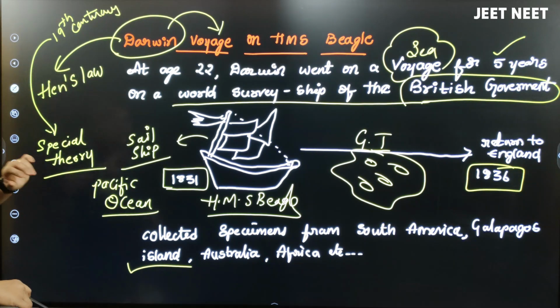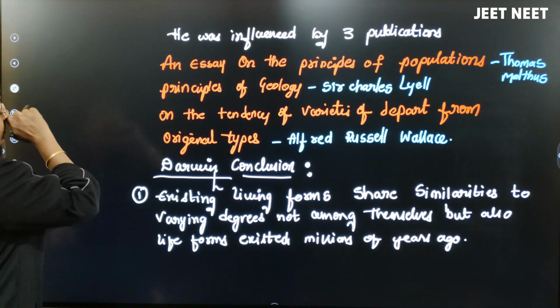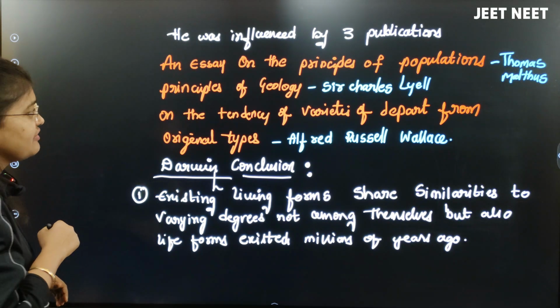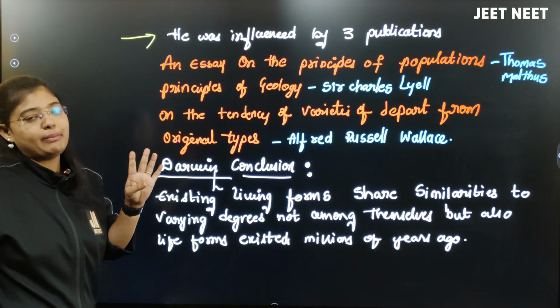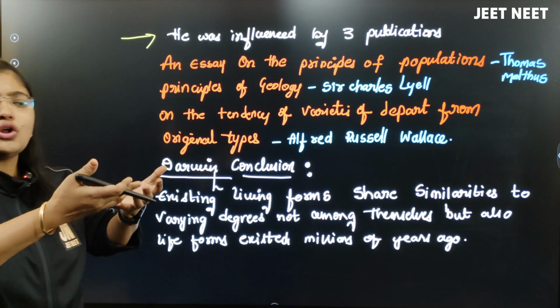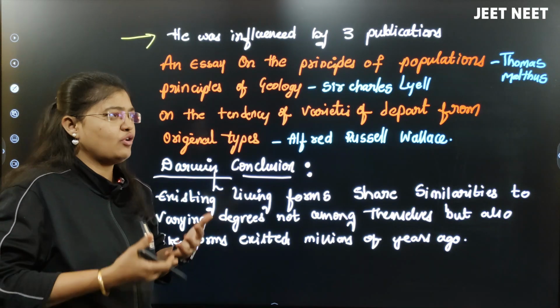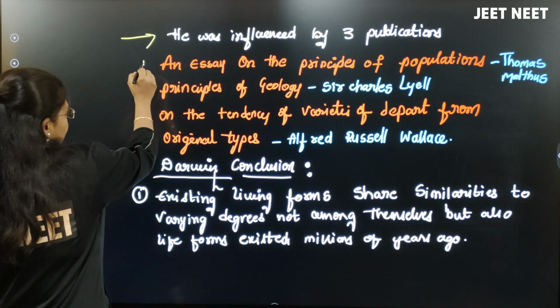Right. Next. After coming back to England, Charles Darwin read some books. He was influenced by 3 publications. He came back to England after his sea voyage with all the information he wanted and had observed, and after he came back, he read 3 books.